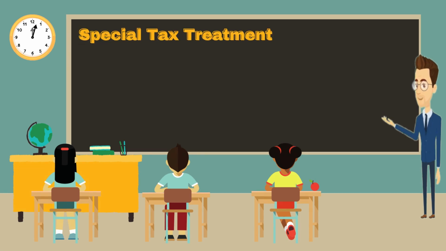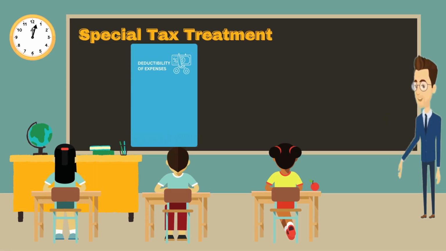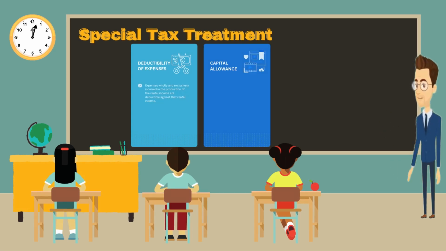Special tax treatment. First, deductibility of expenses. Expenses wholly and exclusively incurred in the production of the rental income are deductible against that rental income. Second, capital allowance.